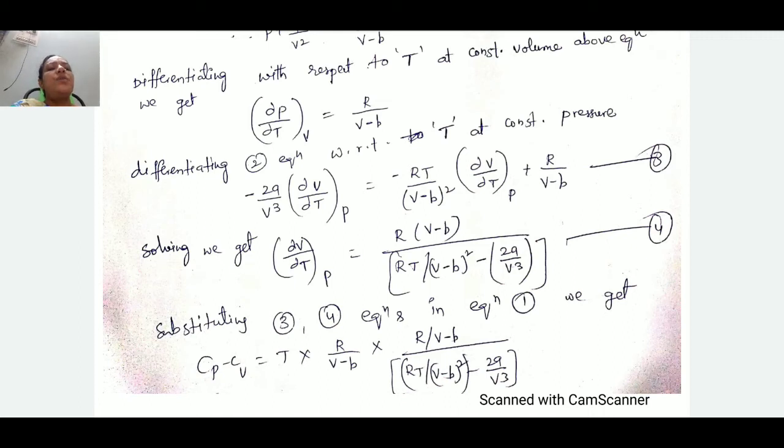That is the fourth equation. We are just applying the u by v differentiation formula.